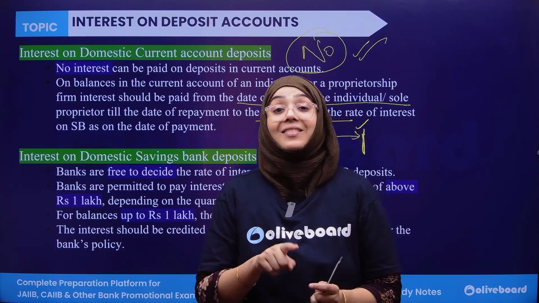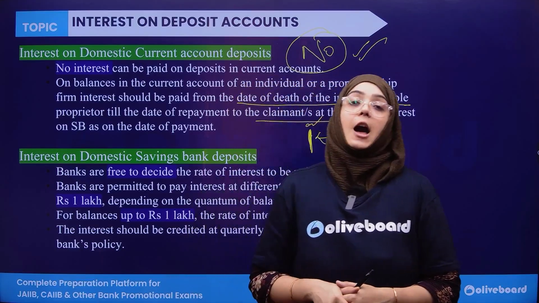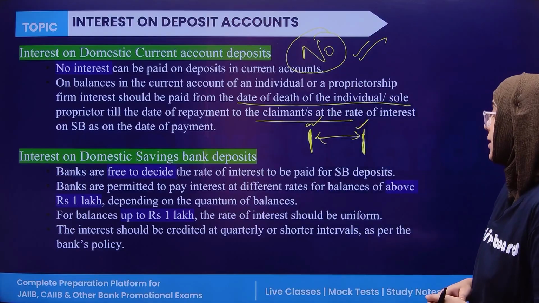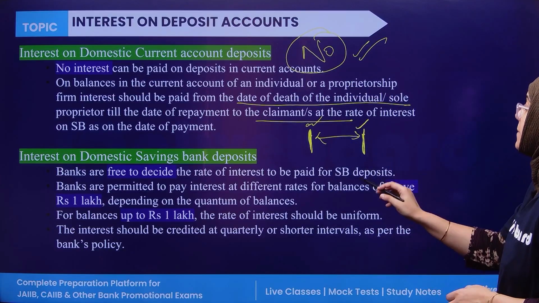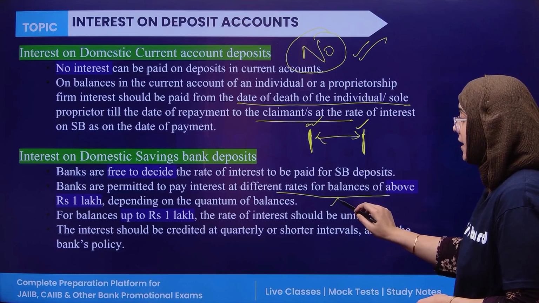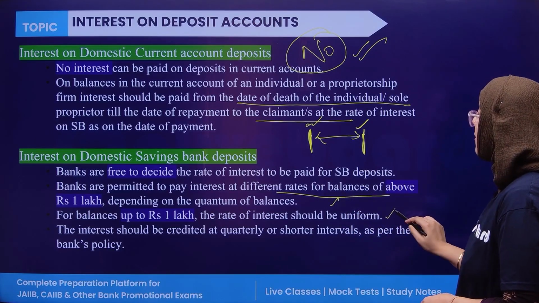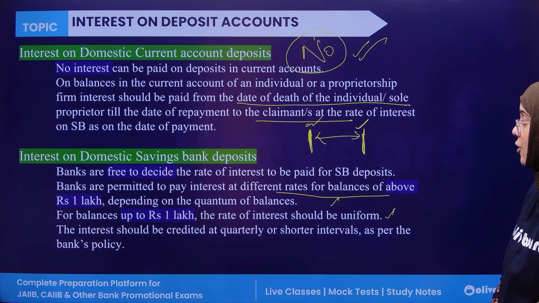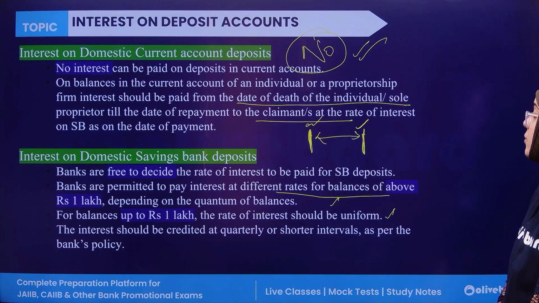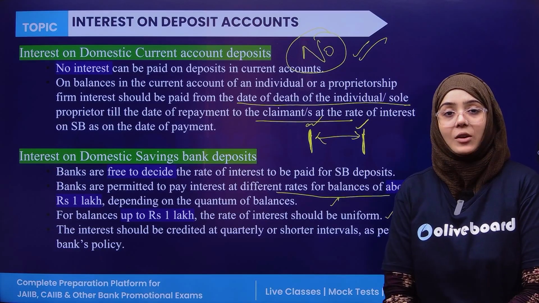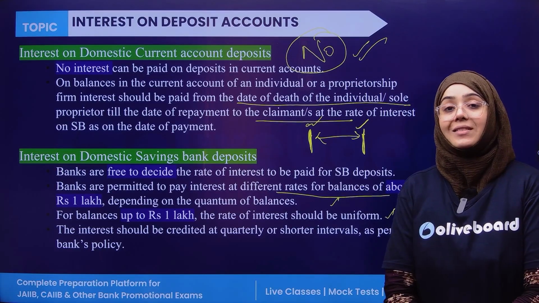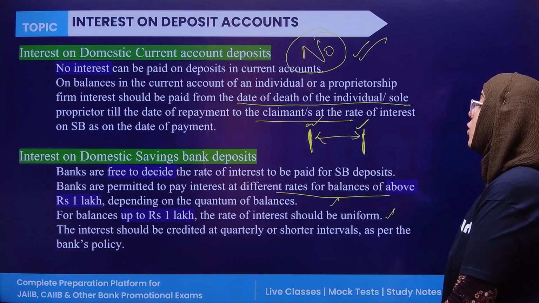And if the deposit is above 1 lakh, now banks are free to decide the interest rate. Okay, so banks are permitted to pay the interest at a differential rate if the amount is above 1 lakh, but if the balance is up to 1 lakh, it should be uniform. The interest should be credited at quarterly or shorter interval as per the bank policy. So the bank can decide whether to credit that interest annually or half yearly or quarterly.